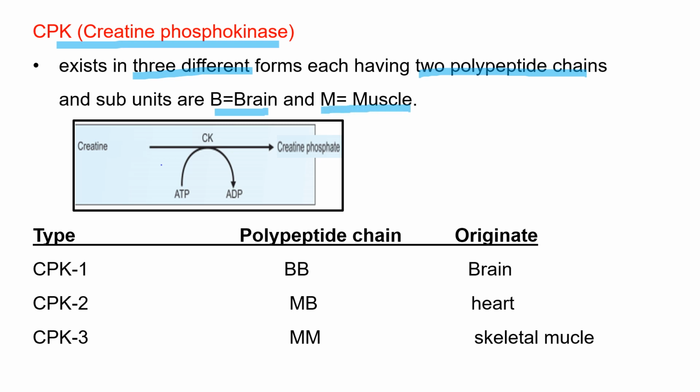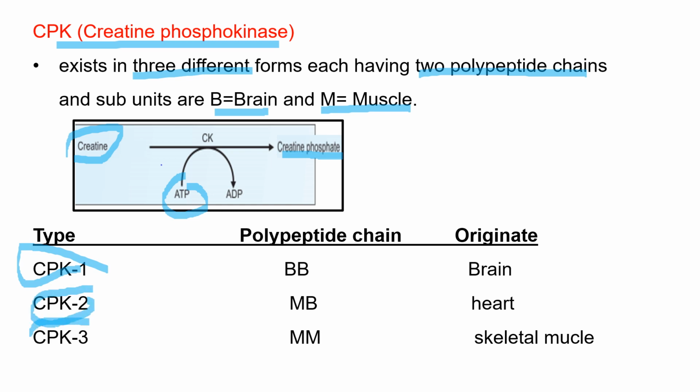Actually, creatine kinase is used to convert creatine to creatine phosphate by taking one phosphate molecule from ATP. So as an isoenzyme, creatine kinase has 3 different forms: creatine kinase 1, creatine kinase 2, and creatine kinase 3.